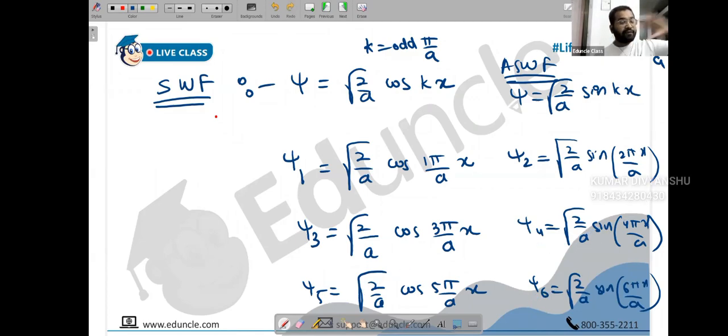This is the difference between infinite 1D box and symmetric 1D box. Because in infinite 1D box, what was the formula? It was always root of 2 by a sine n pi x by a. Psi 1 was root of 2 by a sine pi x by a. Psi 2 was root of 2 by a sine 2 pi x by a. Psi 3 was root of 2 by a sine 3 pi x by a. It was always that. But in symmetric, 1 is cos, 2 is sine, 3 is cos, 4 is sine, 5 is cos, 6 is sine. This is the difference between unsymmetric and symmetric.